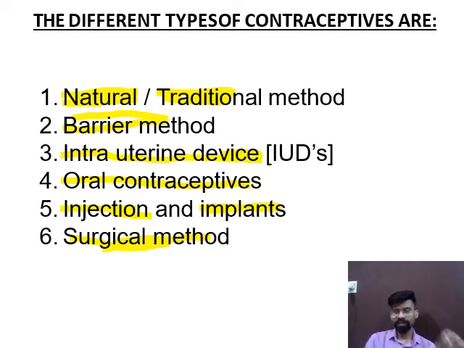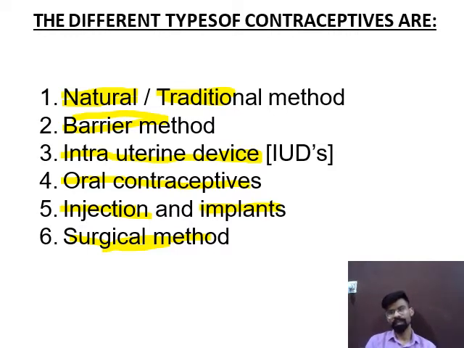So the vas deferens or the fallopian tube is cut and tied up so that the passage of gametes will stop. So this is the technique followed by male or female for birth control.